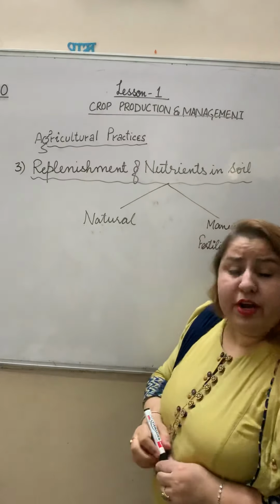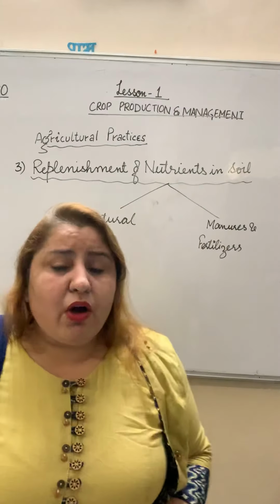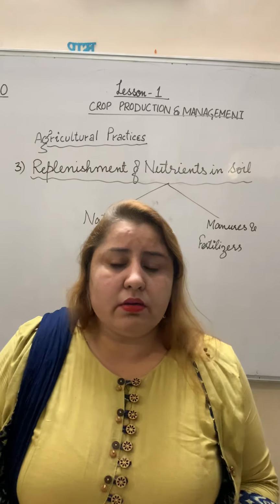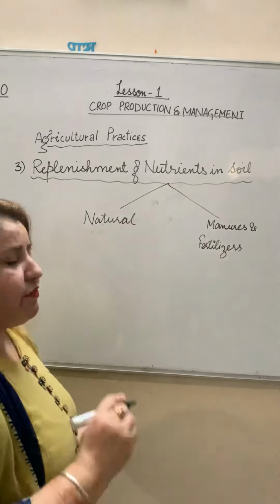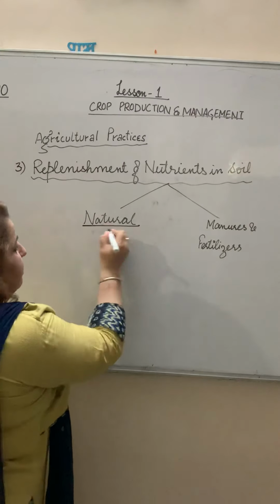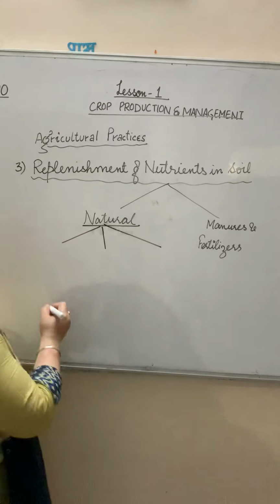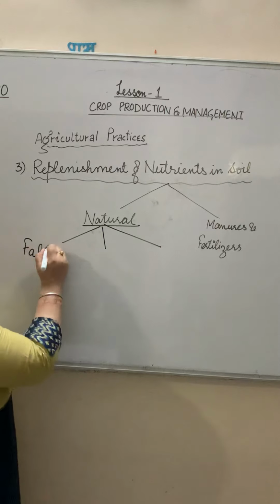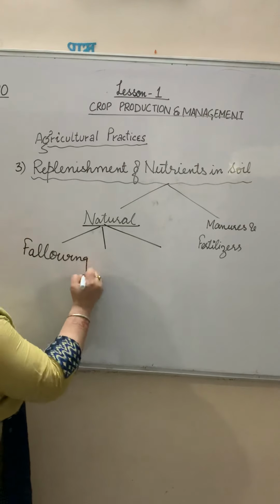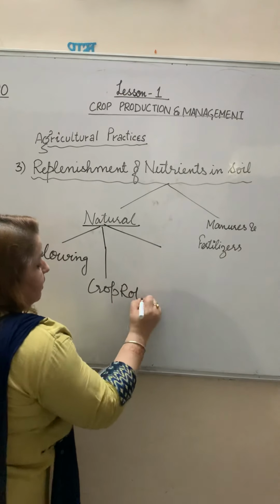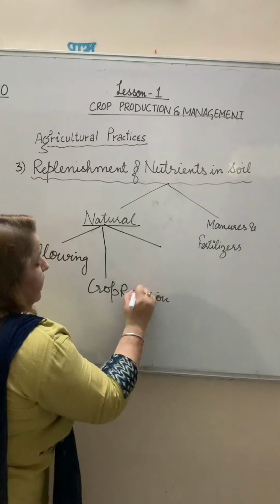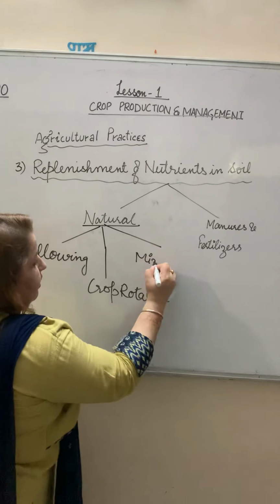What do you mean by the natural way? How do nutrients naturally occur in the soil? There are three different ways. Number one is called fallowing, number two is crop rotation, and number three is mixed cropping.